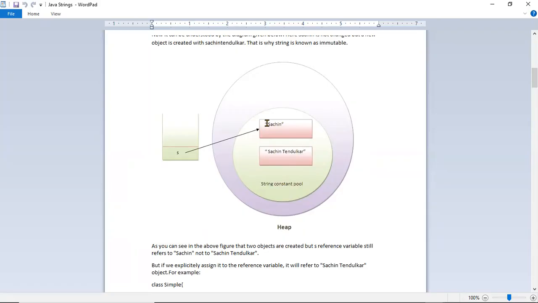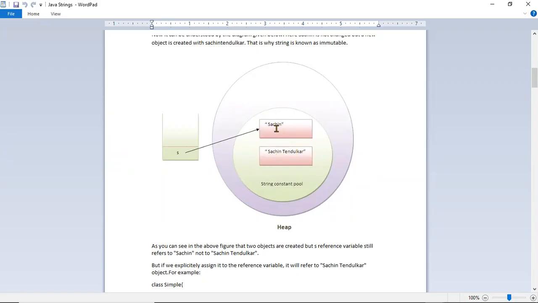Here the example is Sachin. Sachin is a group of characters: S is one character, A is one character, C is one character. This is one word, so this is one string. And Sachin Tendulkar is another string. These two strings are stored in the literal pool, which is called the string constant pool. Why this constant pool or literal pool? For reusability, they created it.